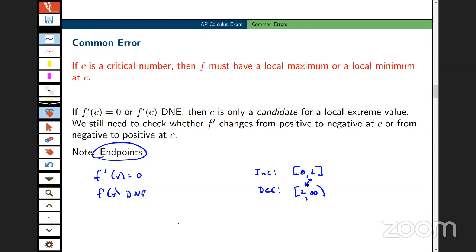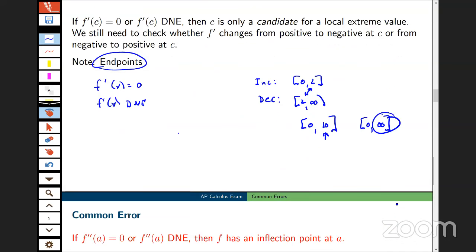So the point is that a student could write them as open or closed, so long as there is no contradiction. For example, a student cannot write something like this. They cannot write 0 to 10 closed, where the function is not defined at 10. And a student could not write 0 to infinity closed. That would be really bad also.